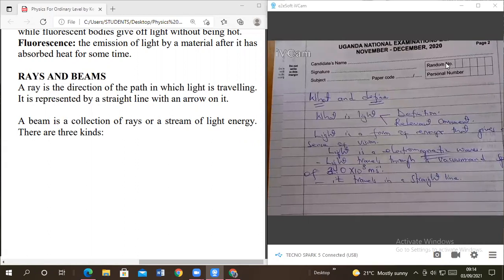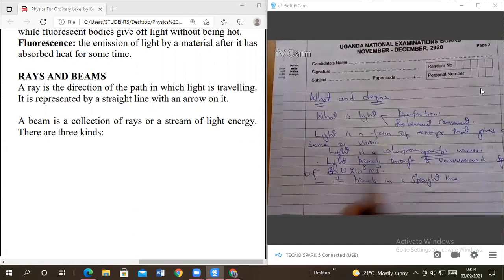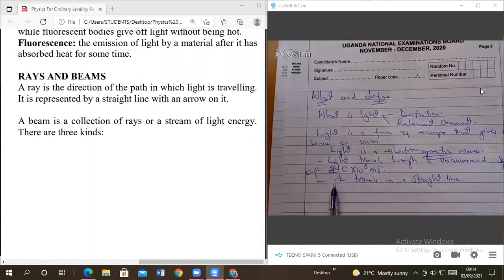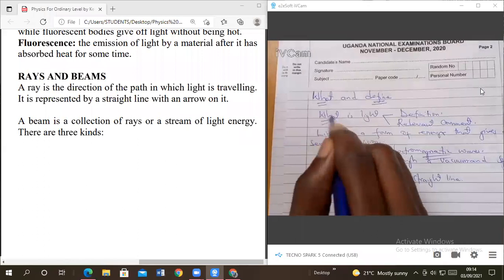So after defining, you say light is a form of energy that gives a sense of vision, full stop. Then you give one of these two. You can say it is electromagnetic waves, and it travels at a speed of 3.0 exponent 8 meters per second. That is when the question is saying what is.